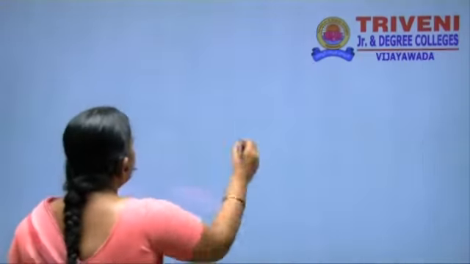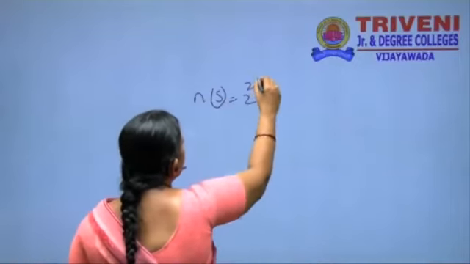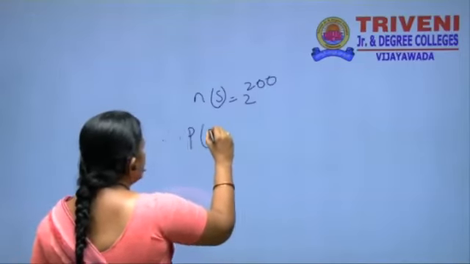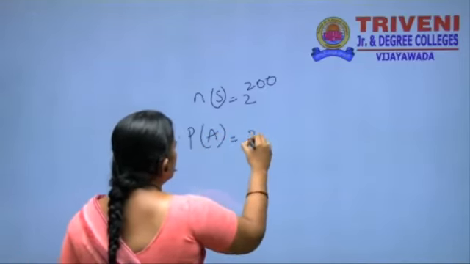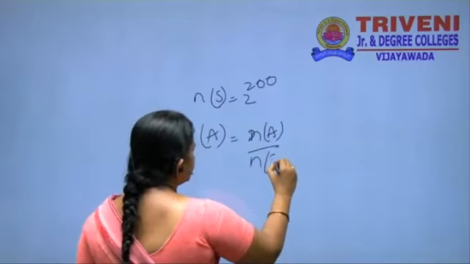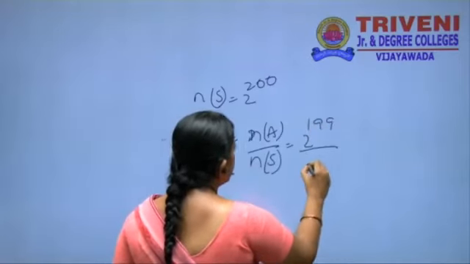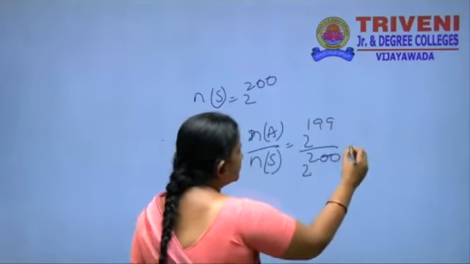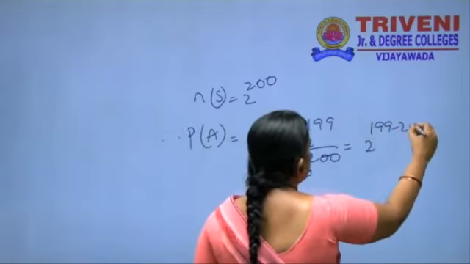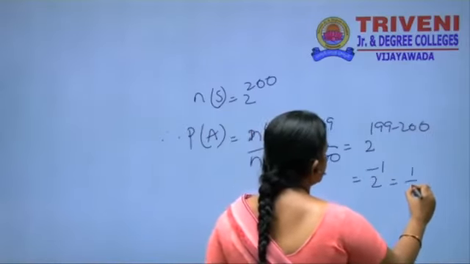But the total number of chances is n of S is equal to 2 power 200. Therefore, P of A is equal to n of A by n of S, that is equal to 2 power 199 by 2 power 200. Here the bases are equal, so the powers are subtracted: 2 power minus 1, that is equal to 1 by 2.